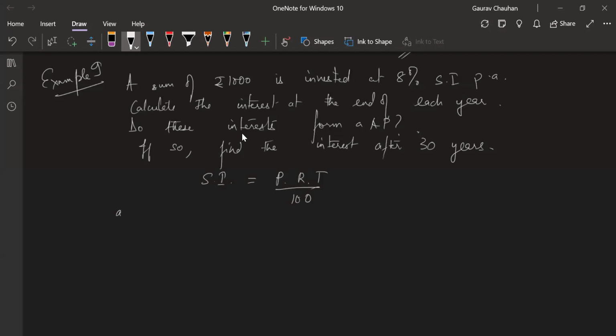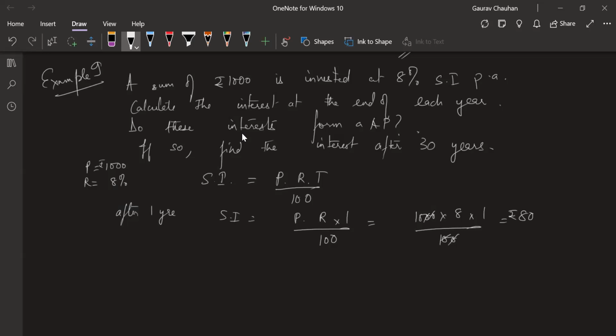After 1 year, SI will be equal to P into R into 1 by 100. P is equal to 1000 rupees and R is equal to 8%, or just 8. So after 1 year, it will be 1000 into 8 into 1 by 100. Simple interest is 80 rupees. So A1 is equal to 80 rupees. I'll just write 80.